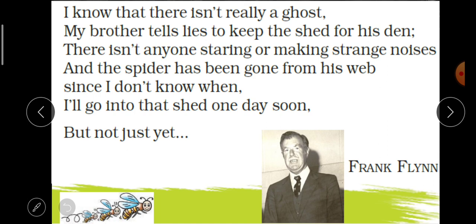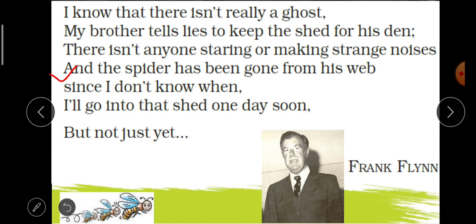There isn't anyone staring or making strange noises. The child also knows that there is no one who is living inside, who is staring at me, who is gazing at me, and no one is making strange noises. And the spider has been gone from his web since I don't know when. And this line again shows that the shed is very, very old. That spider has woven his web, and after that he's gone from his web, and poet doesn't know when.